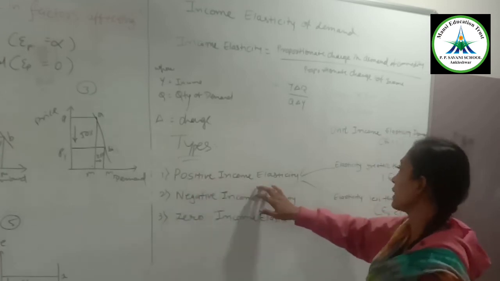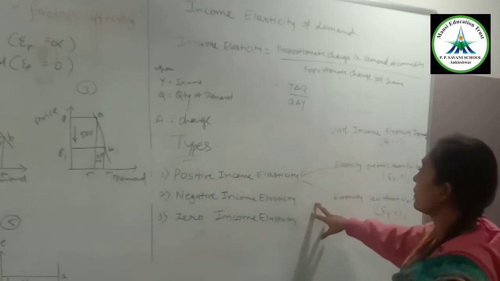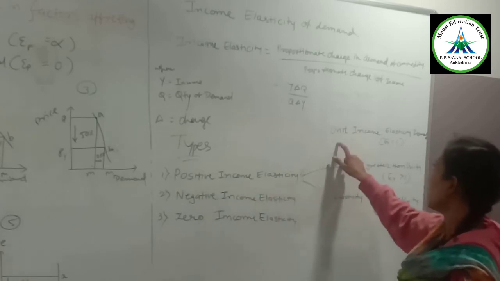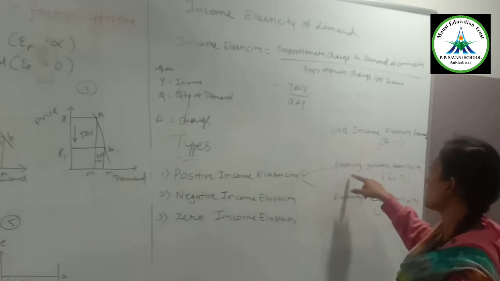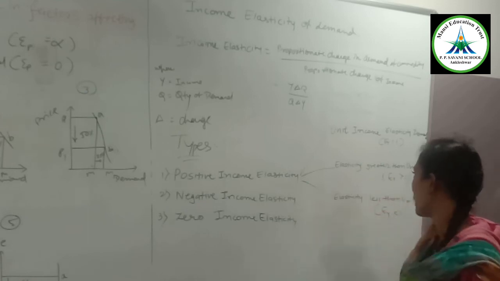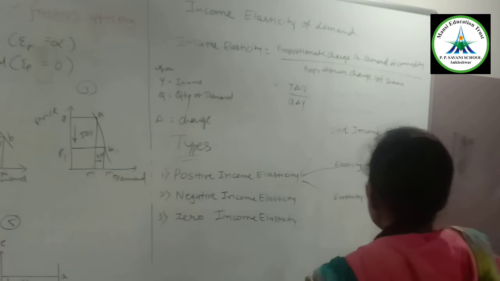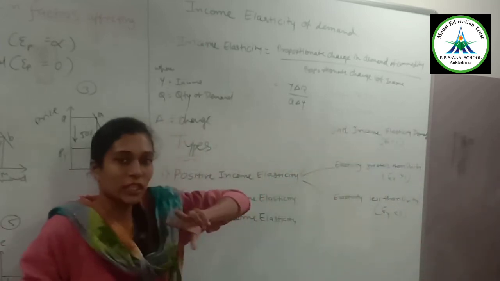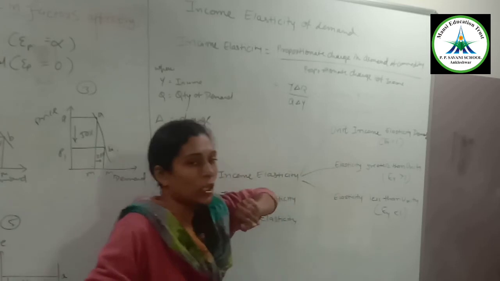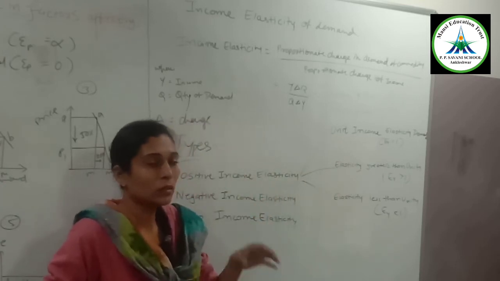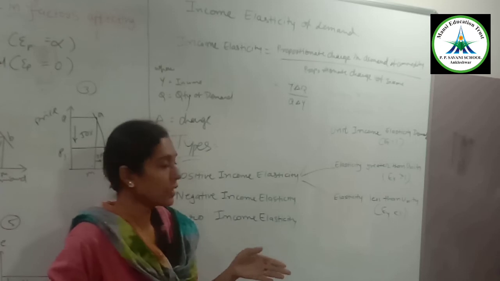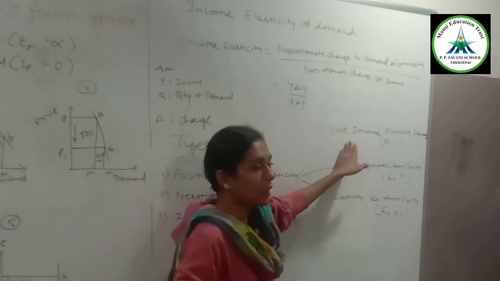Now we will see positive income elasticity. There are again 3 types of positive income elasticity: unit income elasticity, elasticity greater than unity, and elasticity less than unity. The first one is unit income elasticity. The proportionate change in income is the same as the proportionate change in demand.